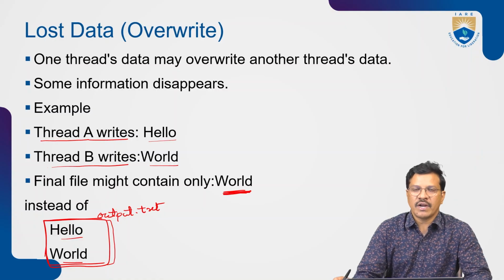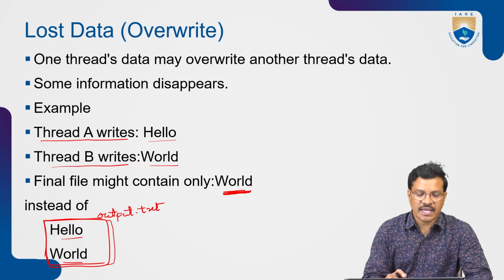Thread A writes hello, thread B writes world, but the file might contain only world. Here hello is missing, and only the last data remains. Sometimes this might occur due to improper synchronization of thread 1 and thread 2, or thread A and thread B. This is the second problem which arises.